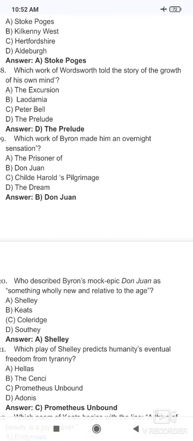Now the question number 18. Which work of William Wordsworth told the story of growth of his own mind? That is The Prelude. The correct answer is The Prelude.